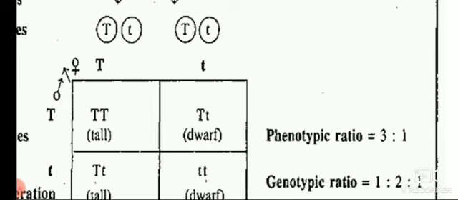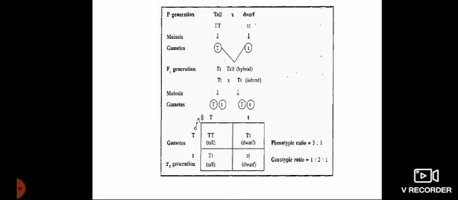One is tall and another 2 are also tall, but one is homozygous and 2 are heterozygous. How to find it out? So we have to cross these hybrids with one of the parents, so that is called the back cross.